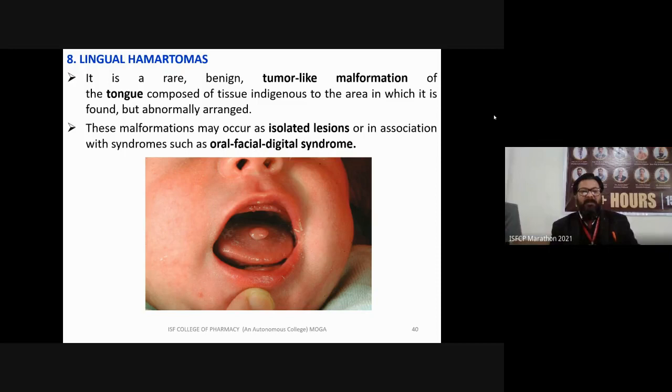These malformations may occur as isolated lesions or in association with syndromes such as oral-facial-digital syndrome, OFDS. You can see this is a lingual hamartoma.